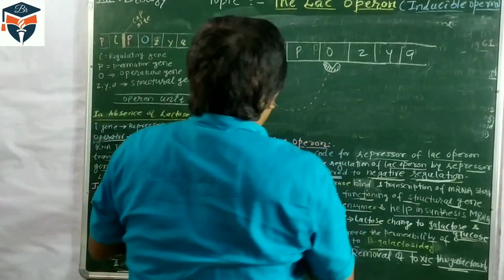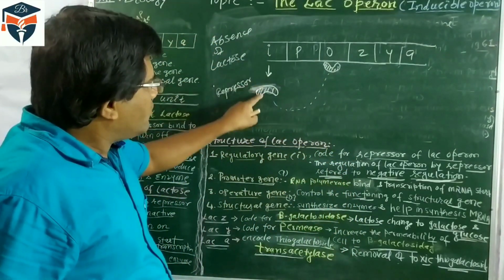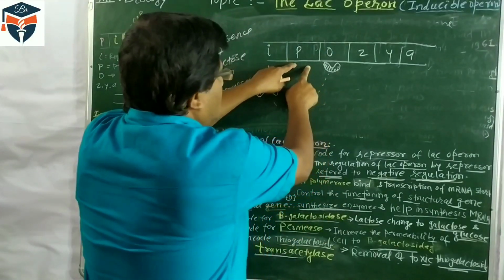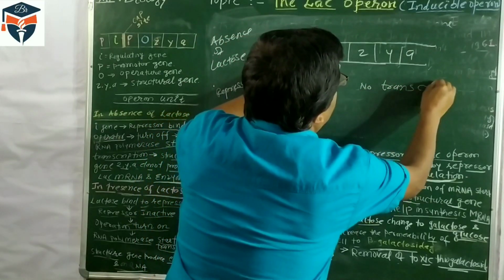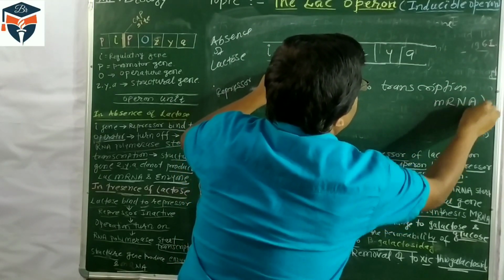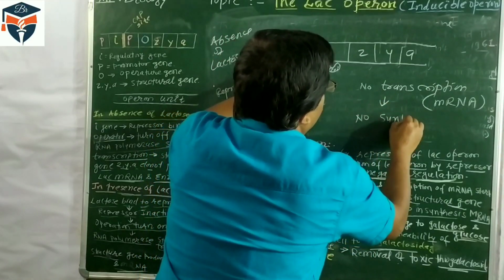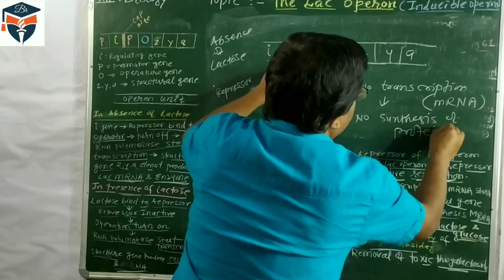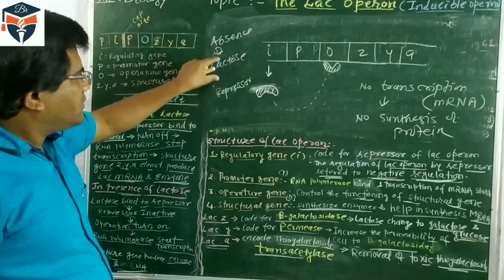In absence of lactose, the repressor produced by the regulatory gene binds with the operator site, RNA polymerase will not work, and there is no transcription, no synthesis of mRNA. It means no synthesis of protein, because mRNA is not transcribed. So this occurs in the absence of lactose.